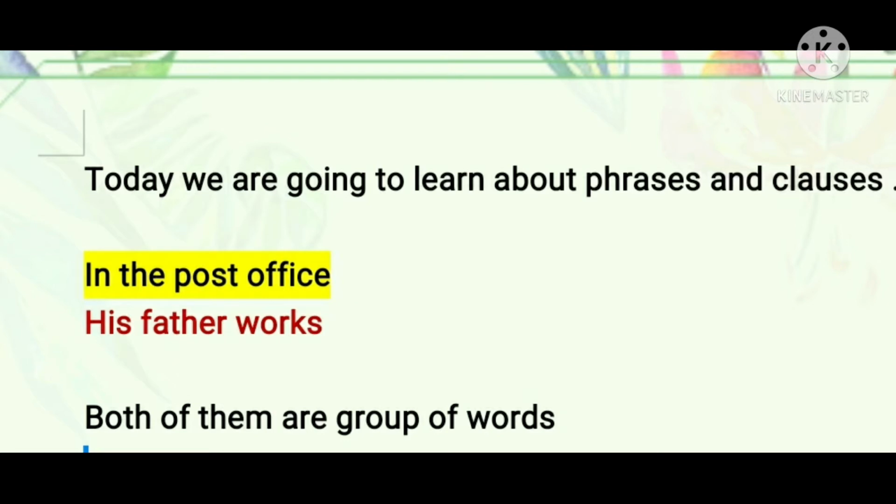As you can see, in our first sentence, there is no subject and no verb. So subject-verb combination is not there. That's why this is called a phrase. And in our second sentence, as you can see, subject is there as well as verb is also there. So this is called a clause. I hope this is clear to you, what is a phrase and what is a clause. Now let us define both of them with proper examples.